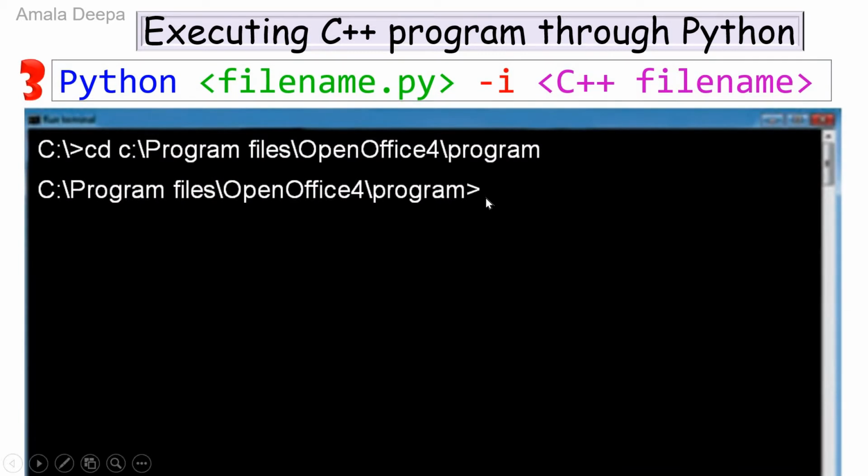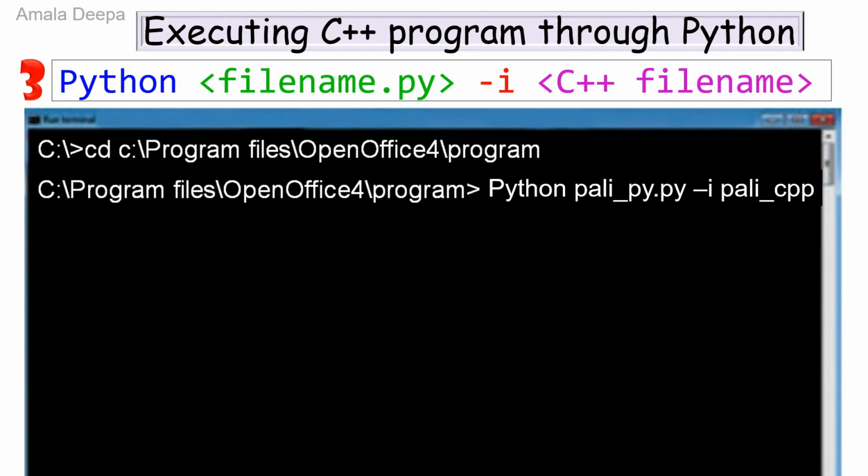So here I will type that command: python pali_py.py -i pali_cpp. So the Python file name should be given along with the extension. The C++ file name should be given without the extension. After typing this command and pressing enter, the C++ program will begin to compile and execute.